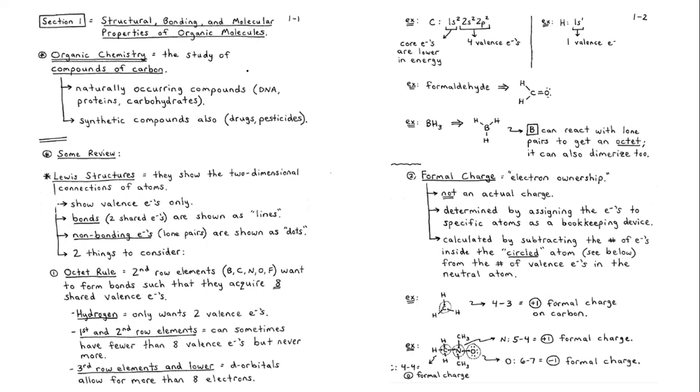Right, so now, before we can start with everything, let us introduce organic chemistry. What is organic chemistry? It's simply the study of compounds of carbon, though not every compound that has carbon is regarded to be an organic compound. Organic chemistry is the study of organic compounds. Organic compounds are composed of carbon, but not every compound that has carbon is regarded to be an organic compound.